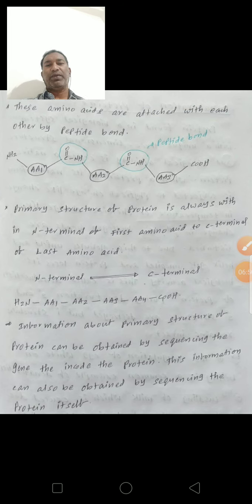Next, information about the primary structure of a protein can be obtained by sequencing the gene that encodes the protein. This information can also be obtained by sequencing the protein itself.